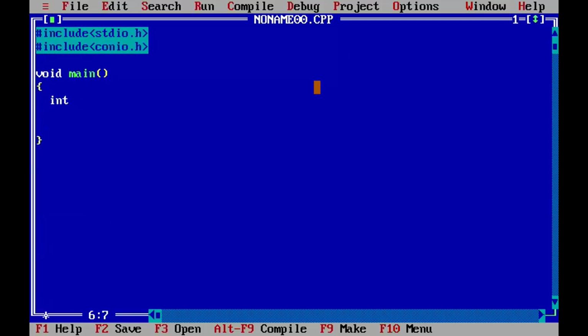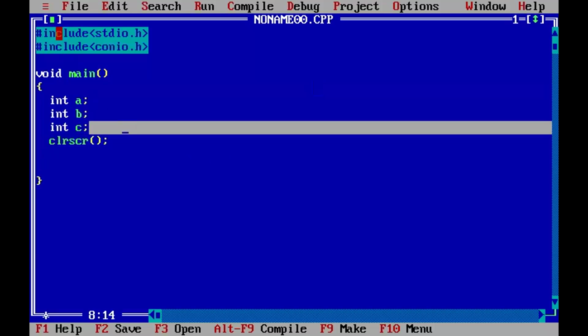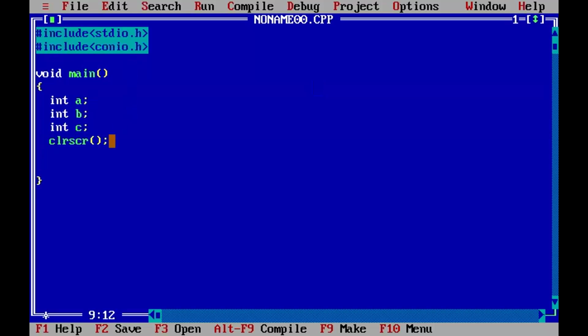Suppose int a, variable a, next int b, next int c. Same example: addition, subtraction, multiplication. clrscr to clear the screen. clrscr is a predefined function from conio.h. Okay. Now, first number A.